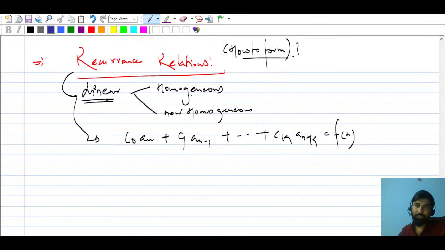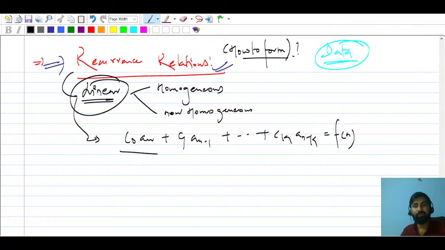And then recurrence relation, how to form a recurrence relation. Recurrence relation is very important. When we study data structures or algorithms, where we'll talk about time complexity, recurrence relations will come into the picture. So a linear recurrence relation will be of a form like this. Here we will talk about linear recurrence relations, homogeneous, non-homogeneous, all those things.